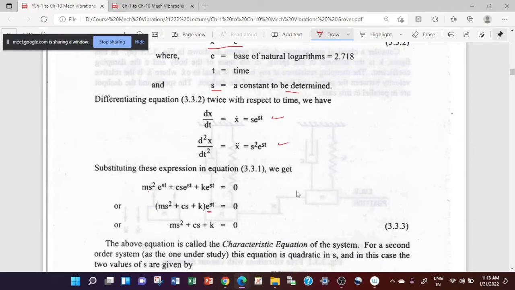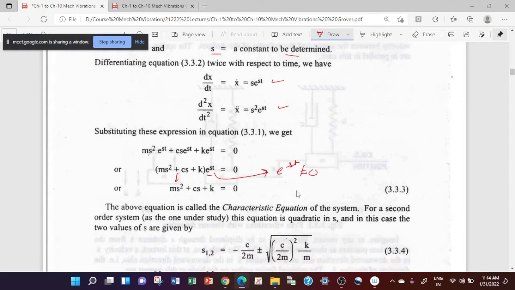Because e^st cannot be 0 for all values of t, this must be 0 for the system, and this is known as the characteristic equation of the system. So this equation will come out in matrix form when we deal with a multi-degree system.